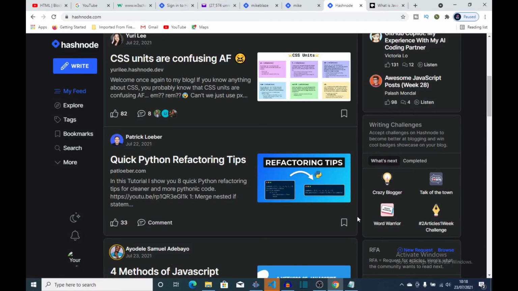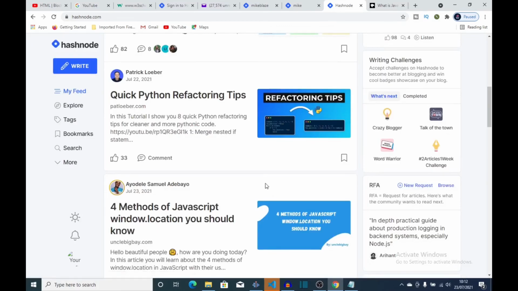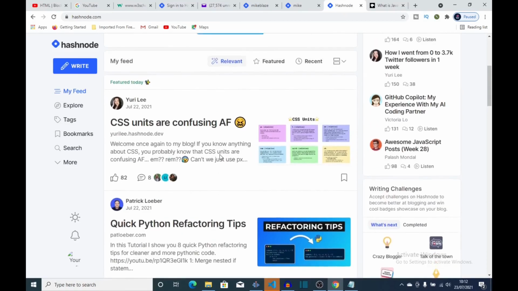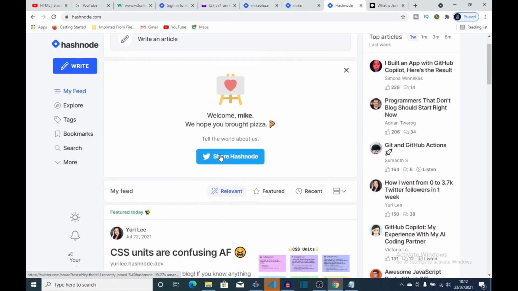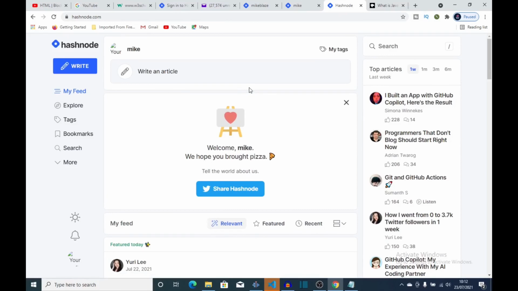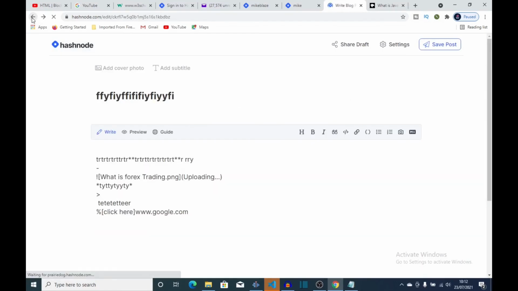That's really cool. Also take note that Hashnode doesn't save your text if you leave the page. If you leave that page, you probably won't get it back. As you can see right now, we lost all our text and everything we posted because we left the page. So it doesn't save it. So take note of that. Make sure you finish, then you click save post. If not, you lose all your text if you leave this page.